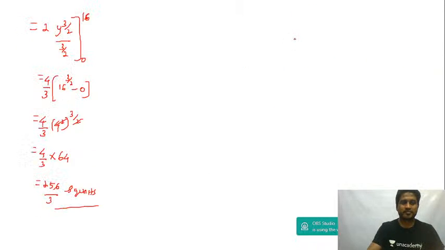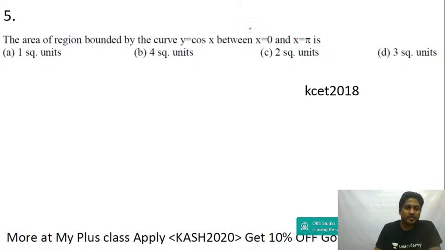Okay, let's move to the next question. Area of the region bounded by y equal to cos x, x equal to 0 and x equal to pi. Okay, so first let us plot the cos graph.